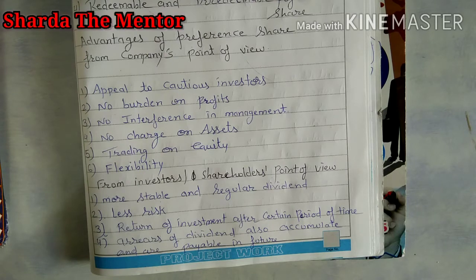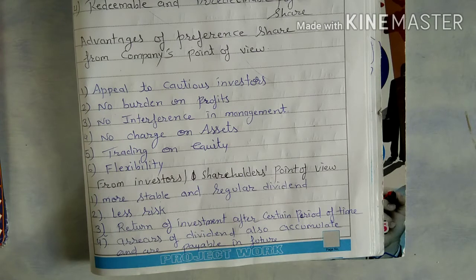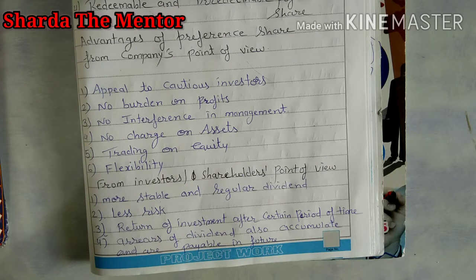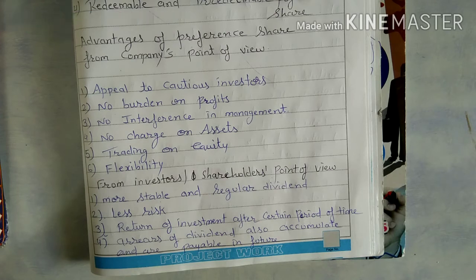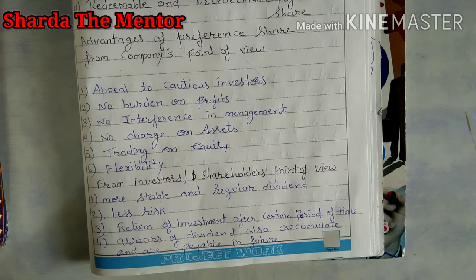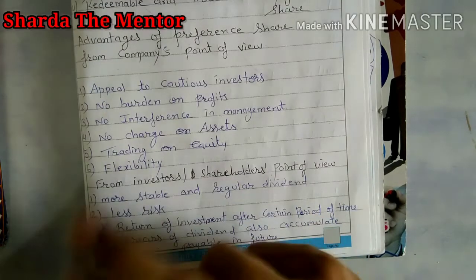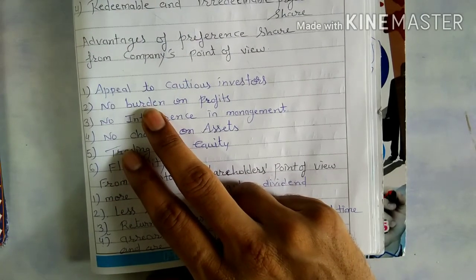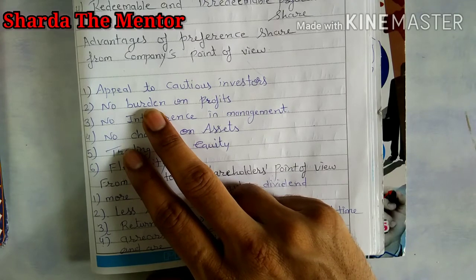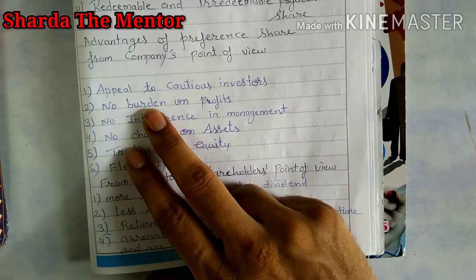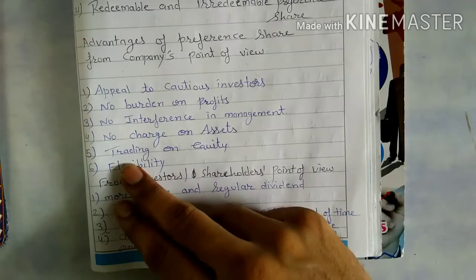Like, if you have taken a loan from the bank, it is compulsory for the company to pay interest on that, whether the company is getting profit or not. But in case of preference share, it is not compulsory. If the company has enough profit, the company will pay. If the company is not getting profit, then they won't pay dividend to the preference shareholder. So no burden on profit.